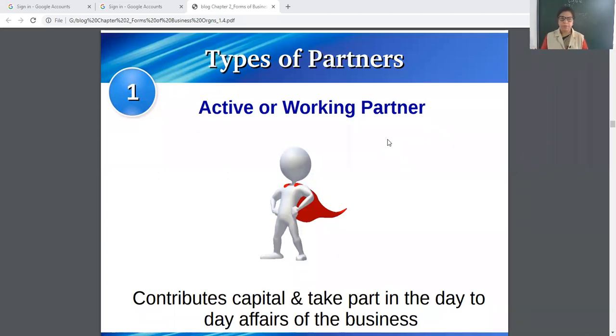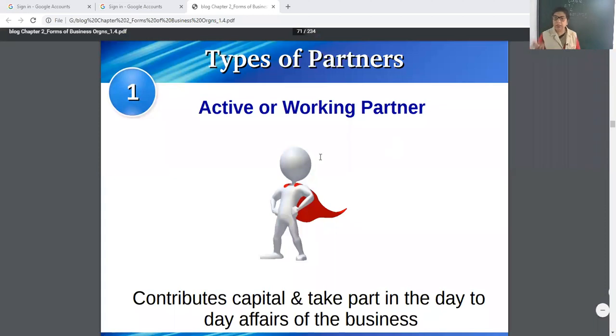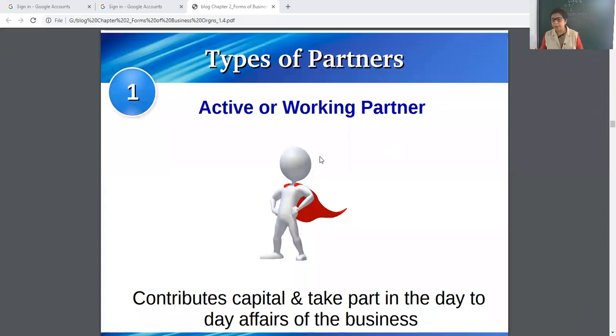See, my dear children, there are various types of partners, but the common term is active partner or working partner. Active partner means the partner who will take part in activities, the partner who contributes capital, the partner who is working. So the active or working partner means the normal partner who takes part in the day-to-day affairs of the business, who takes part in the activities of the business.